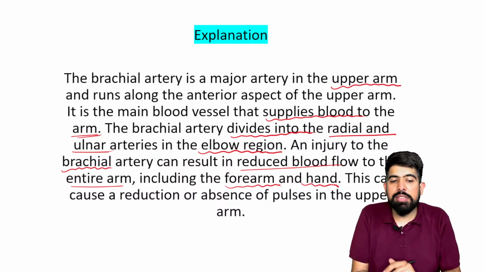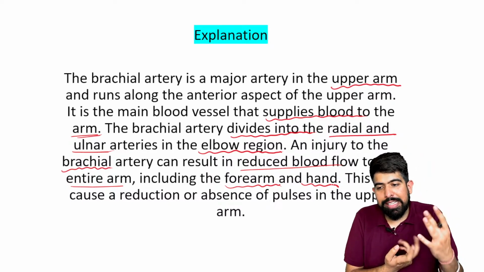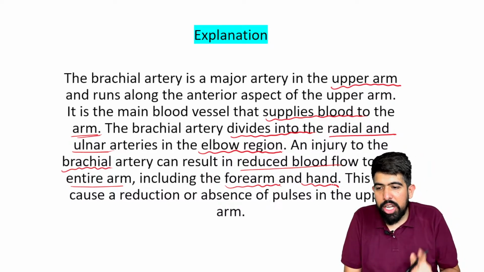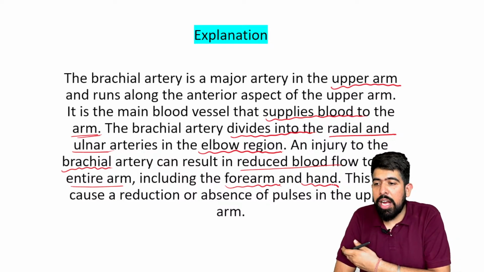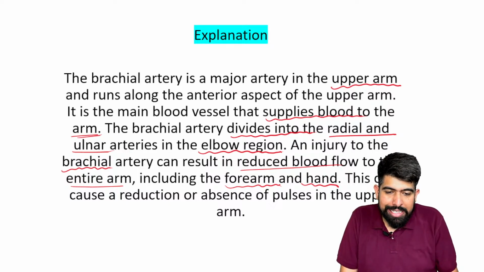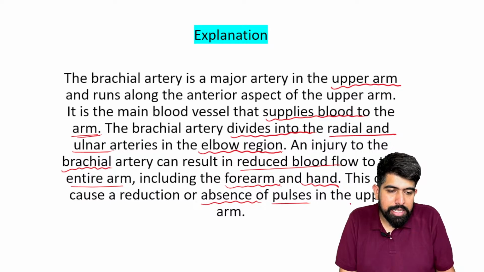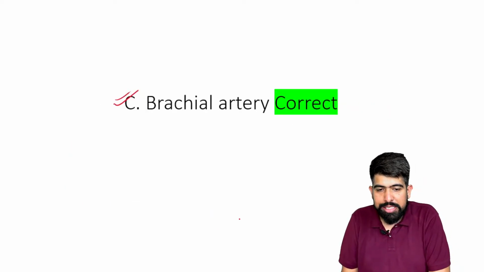So the pulse will be felt. What you're answering is, as the pulse is absent, you're answering the radial, not the radial. Okay. Now you understand, they are asking at the level of the arm. So at the level of the arm, the brachial will be the answer, right? And this can cause the reduction or the absence of the pulses in the upper arm, right? So now you can understand the thing.